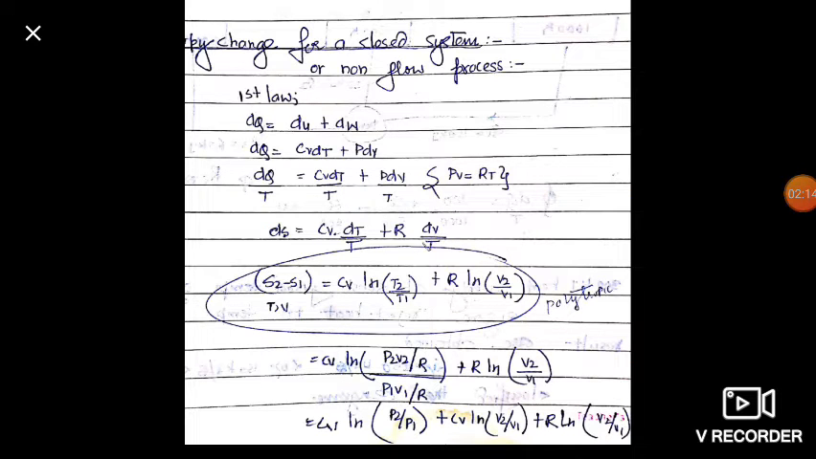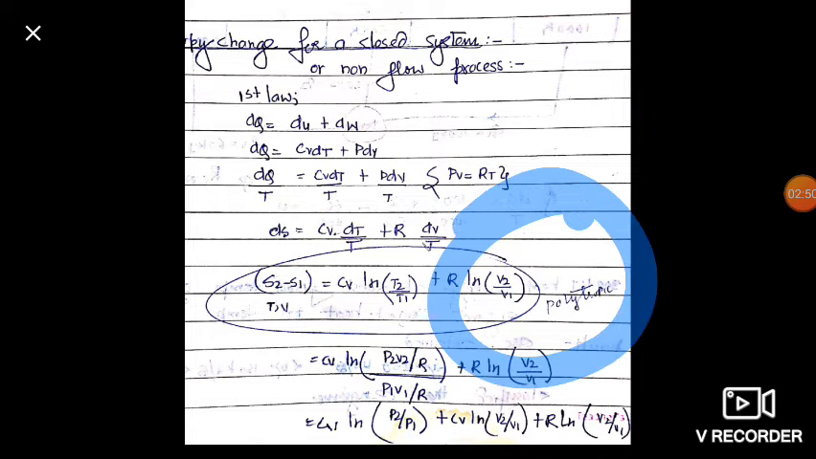Now friends, what happened here? cv dT upon T plus, here we know that pv is equal to RT. So friends, this p upon T becomes R upon v. So write here v, and then we will integrate this equation. Then we will find that s2 minus s1 is equal to cv ln T2 upon T1 plus R ln v2 upon v1. Friends, this is the entropy change in terms of temperature and volume, and this is also called polytropic equation. It is general equation.